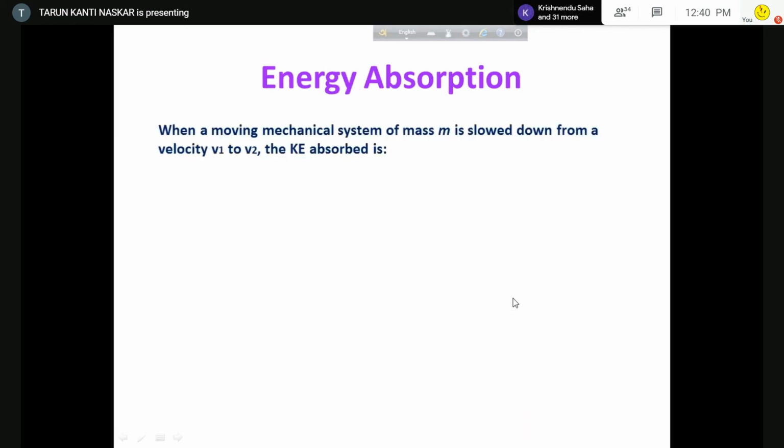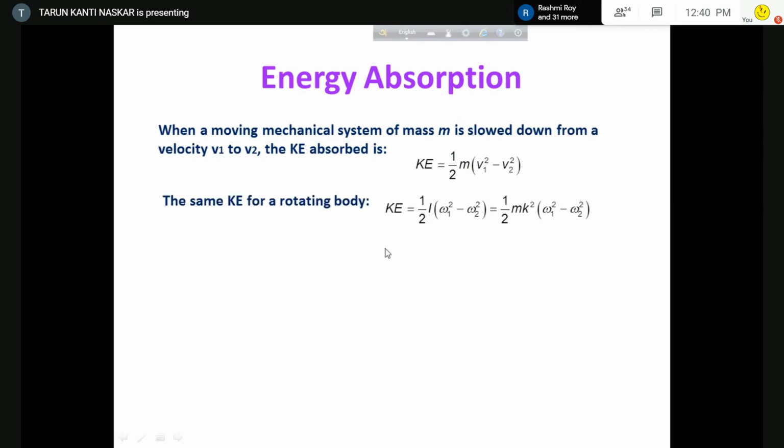That is energy absorption, and that is also very easy here. Now when a moving mechanical system of mass m is slowed down from a velocity v1 to v2, the KE absorbed is this thing, obviously. This is for a moving body on a plane, and this is for a rotating body. And for PE, for a falling body, it will be equal to mgh.